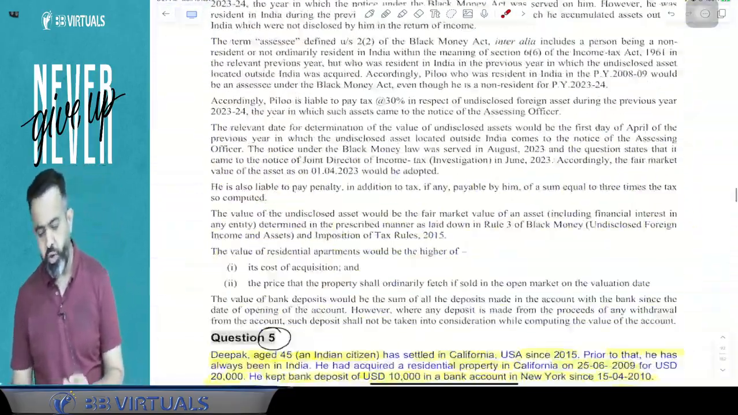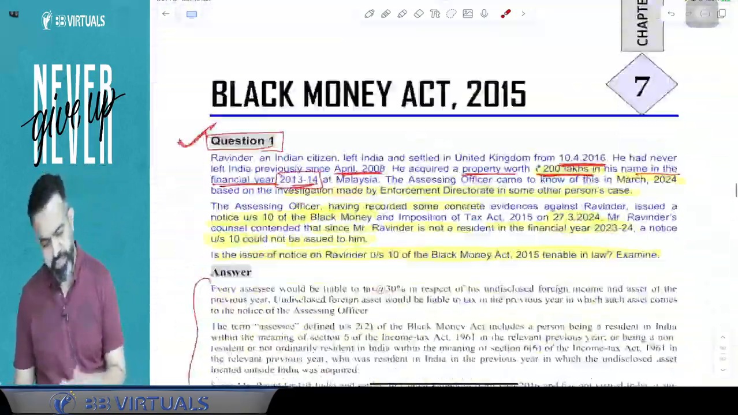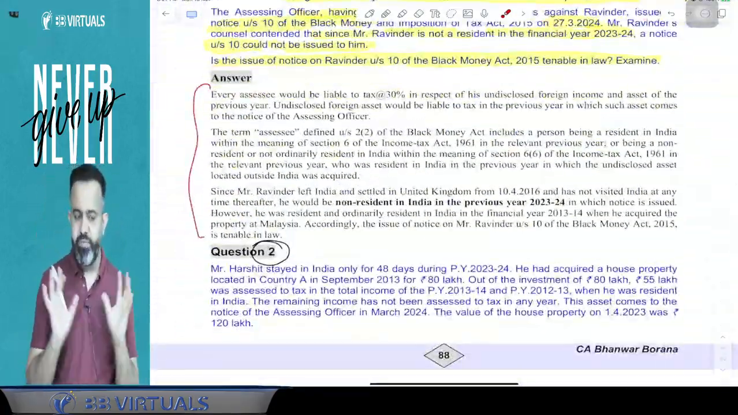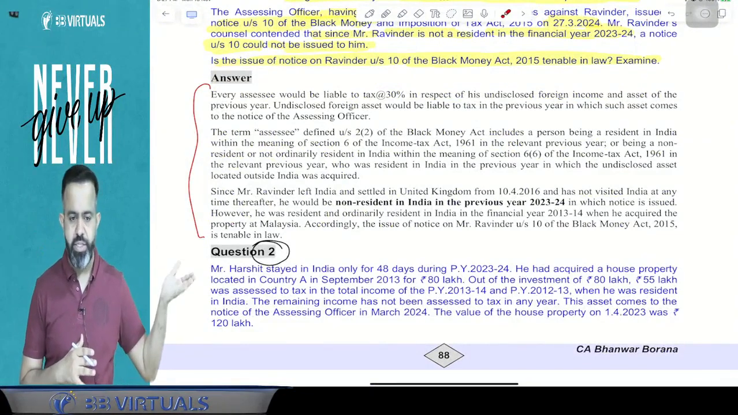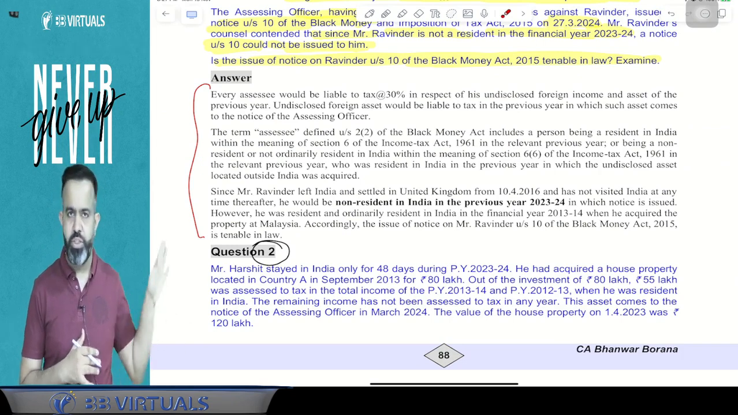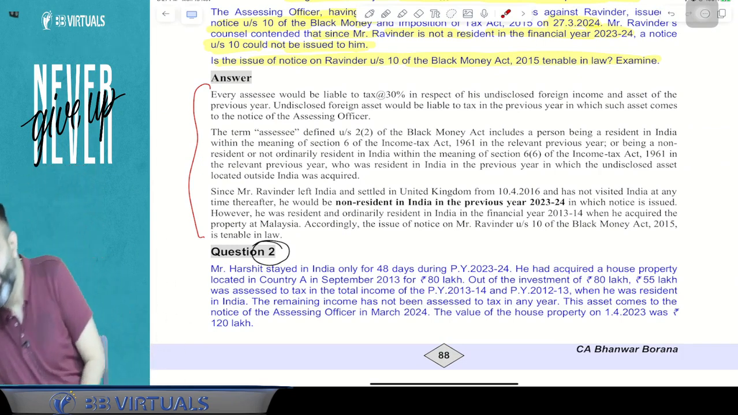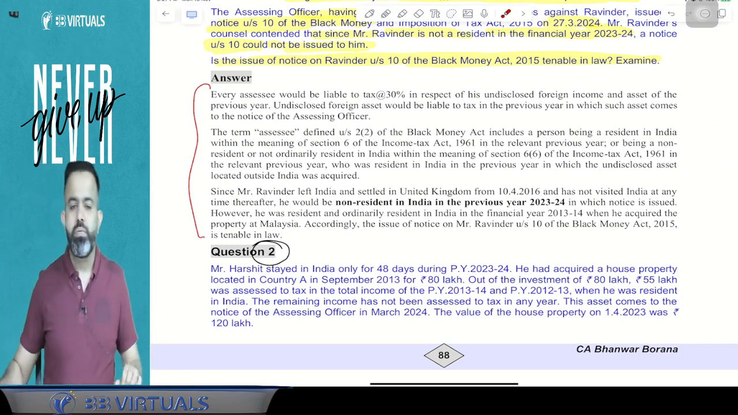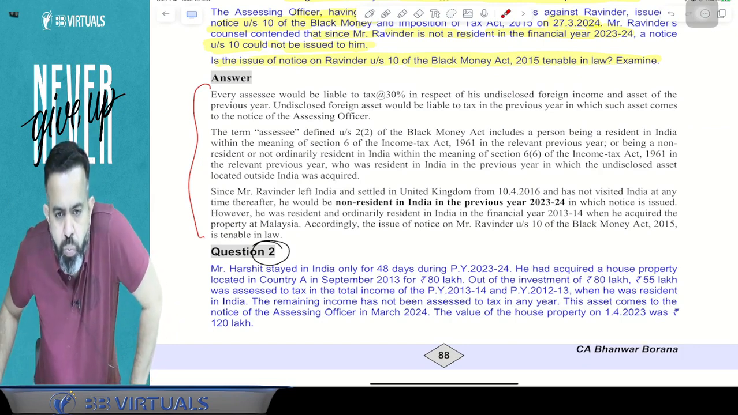Question number 5. All these 5 questions we have covered from the ICAI material. ICAI has given 5 questions, and I think in the examination you will get a 4 mark question out of these 5 questions or a question similar to them. Just check it.